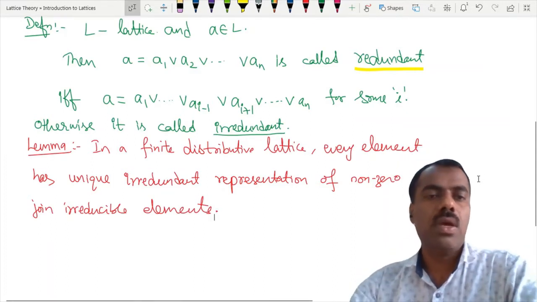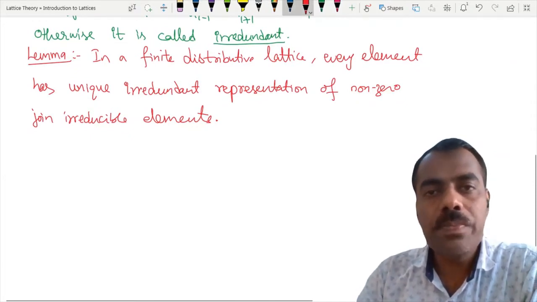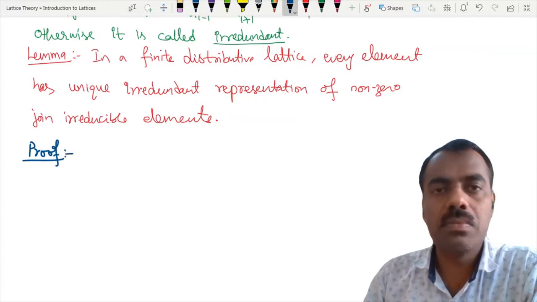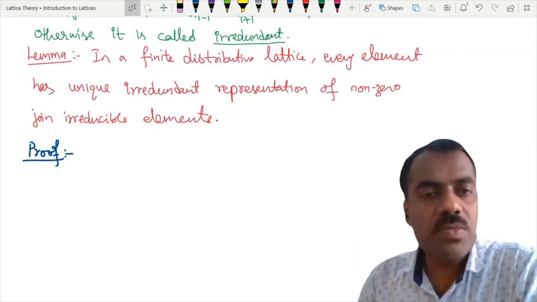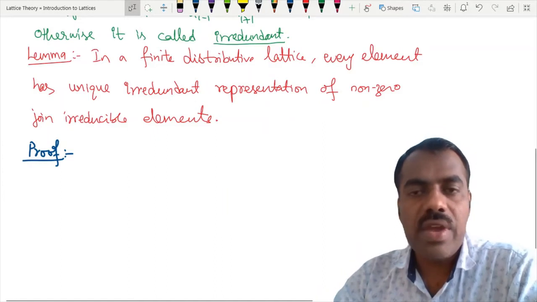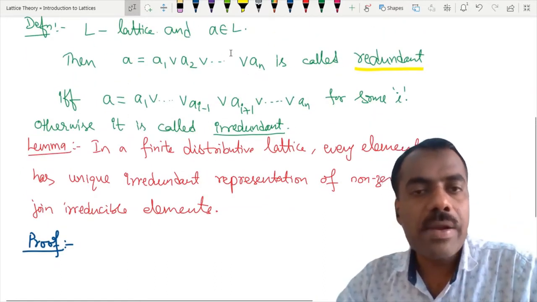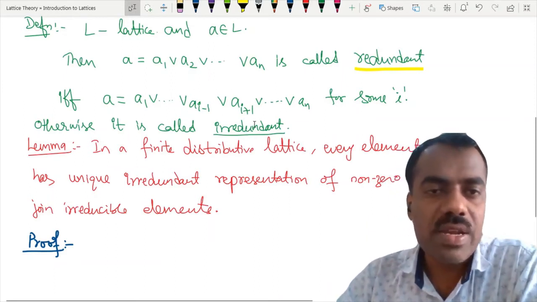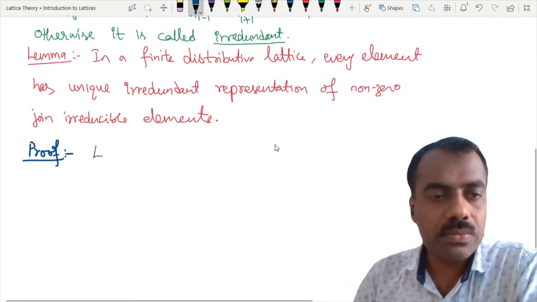So what do we want to prove? If L is a finite distributive lattice, then if we take any element A in that L, we can write A equal to A1 join A2 join up to AN in a unique way, and that representation is irredundant. That means we cannot remove any one element from that. Is this clear? So how will we prove that?